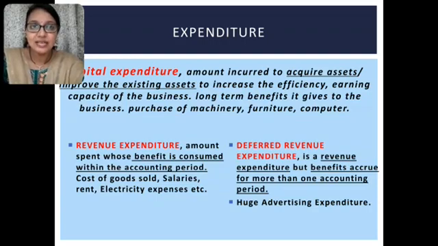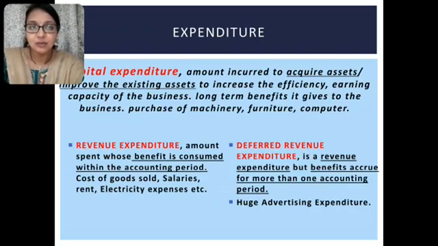Now coming to revenue expenditure. These are those expenditure which will give you benefit only for one accounting period, or you will consume the benefit of that particular expense in an accounting year. For an example, when you pay salary to the workers, when you pay rent of the factory, when you pay your electricity bill, office expenses, etc.